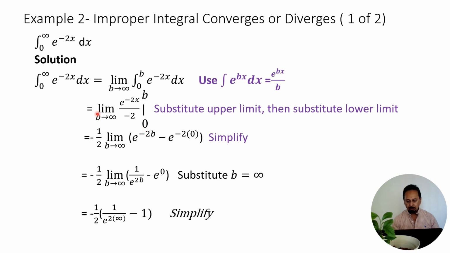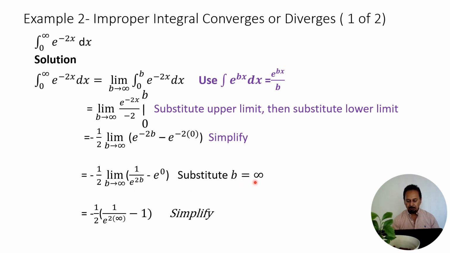So now we substitute the limits. First we substitute b. We can factor out negative 1/2 and write the limit as b approaches infinity of e to the minus 2b minus e to the minus 2 times 0. Then we simplify. Minus 2 times 0 is 0, so it becomes e to the 0. And e to the minus 2b we can rewrite as 1 over e to the 2b.